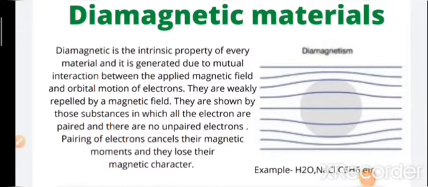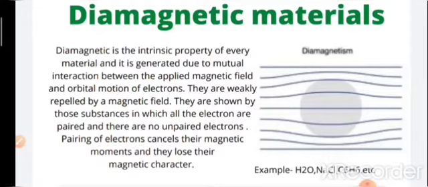Diamagnetism is an intrinsic property of every material and it is generated due to mutual interaction between the applied magnetic field and the orbital motion of electrons. They are weakly repelled by the magnetic field, as shown by those substances in which all the electrons are paired and there is no unpaired electron. This is the main point in diamagnetism. Pairing of electrons cancels their magnetic moments and they lose their magnetic character. This is the reason why they are paired.